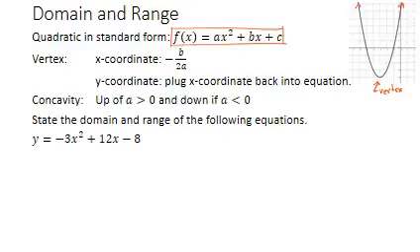So the question then, in order to define or to find the domain and the range of this function, we need to know where that vertex is and whether or not the graph opens up or down. Those two pieces of information will allow us to state the domain and range. So let's first start by finding the vertex. We've got the x-coordinate and the y-coordinate of this vertex. Every vertex is on a specific location on a coordinate plane, and every location on a coordinate plane is defined by an x and a y coordinate.